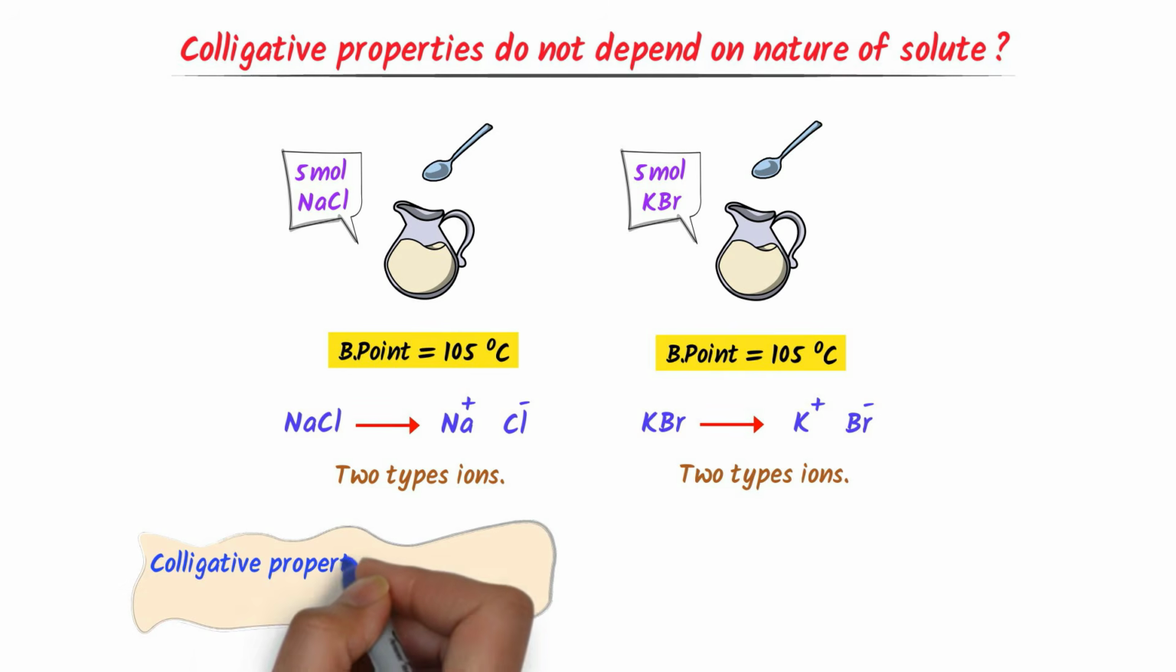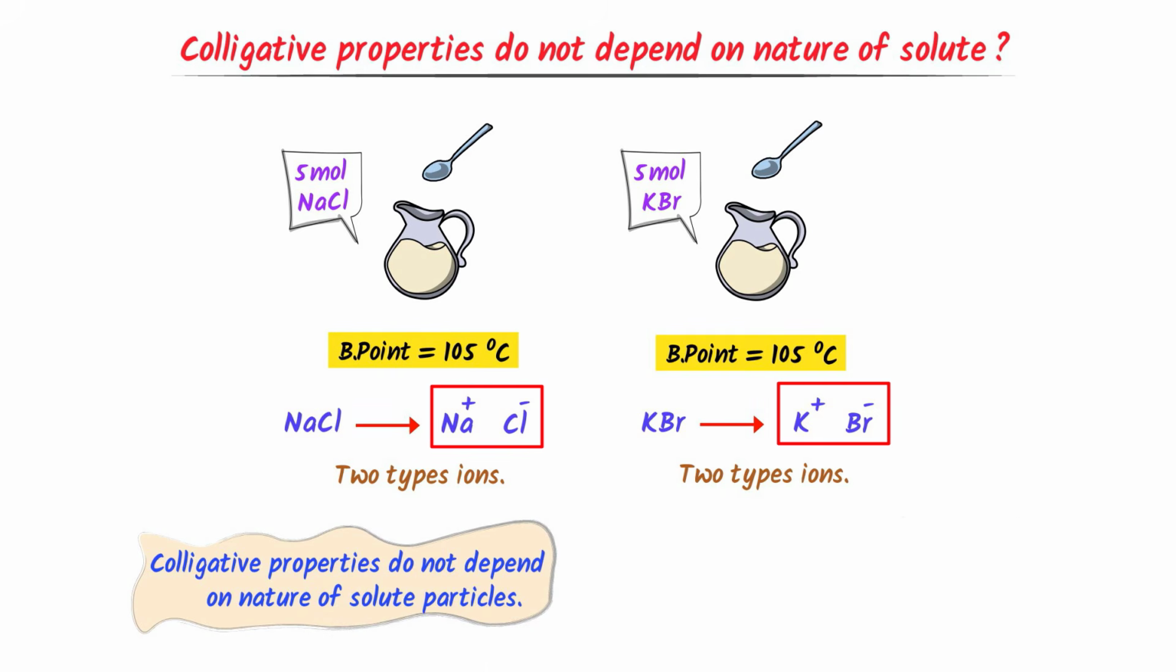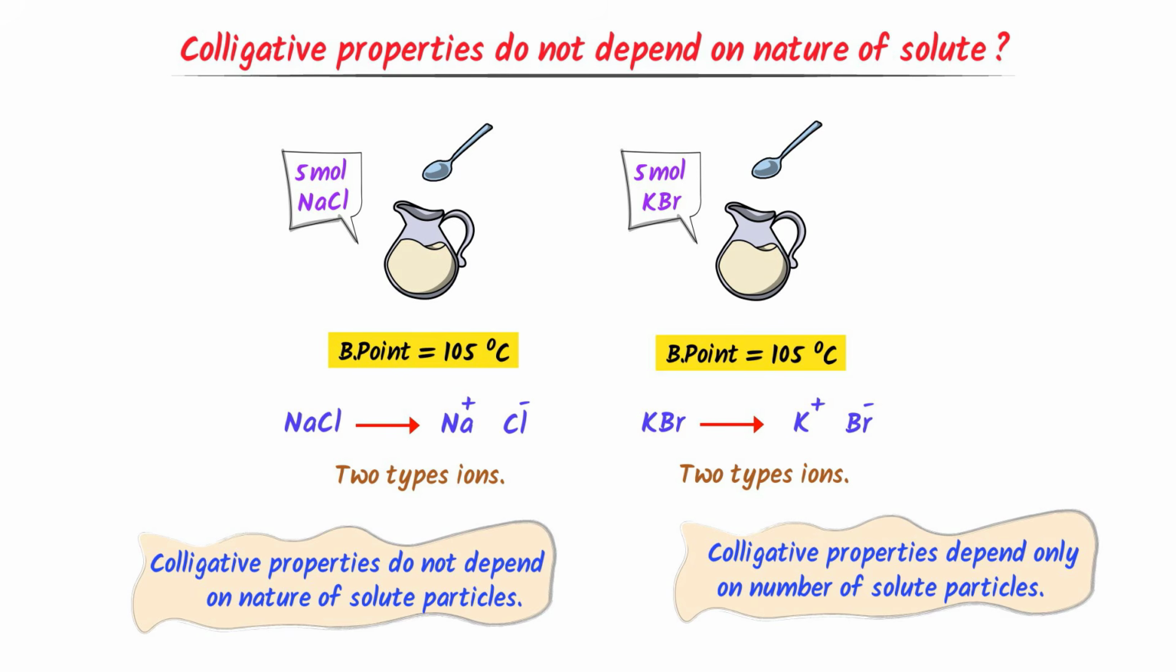Thus, colligative properties do not depend on the nature of ions. I mean, either it is sodium ion or potassium ion, but it depends on the number of ions. Here, both the objects contain same type of ions. Hence, their boiling point increases by the same amount. Thus, note down these basic concepts.